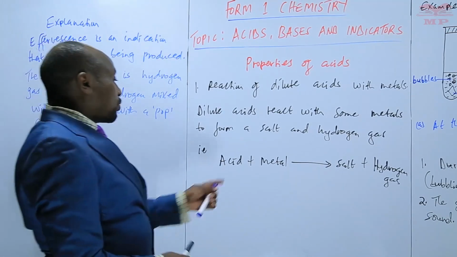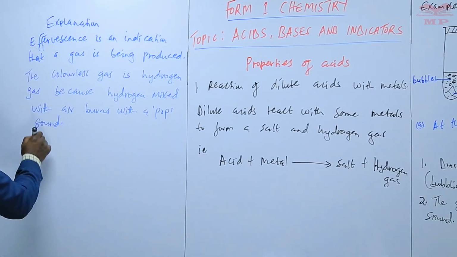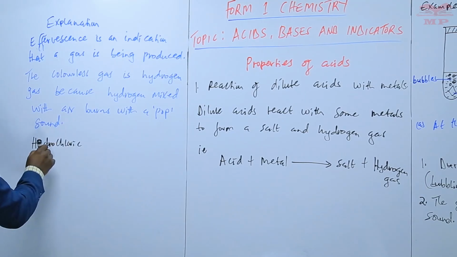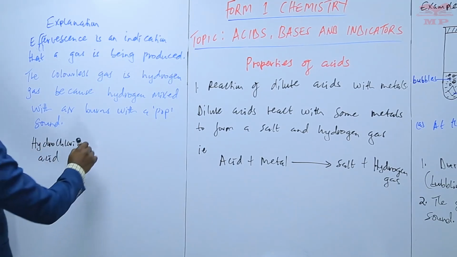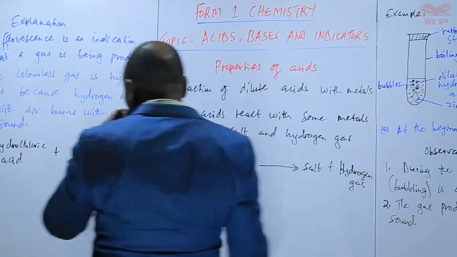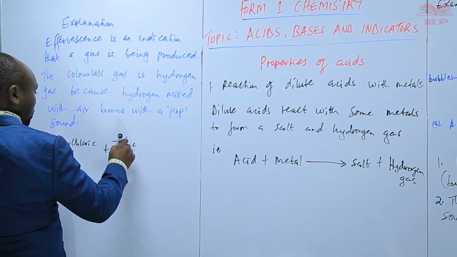So we can write the equation. So we are saying that we have hydrochloric acid, that is the acid that we have, plus zinc. We are using zinc metal.